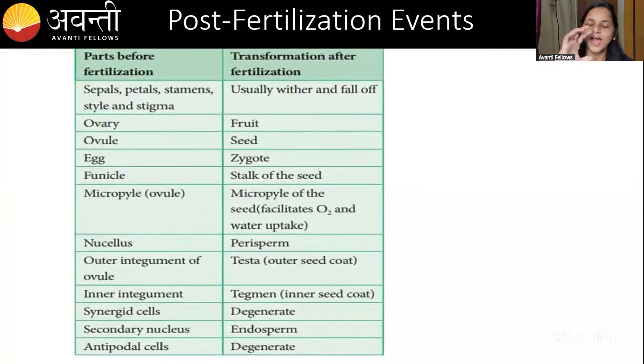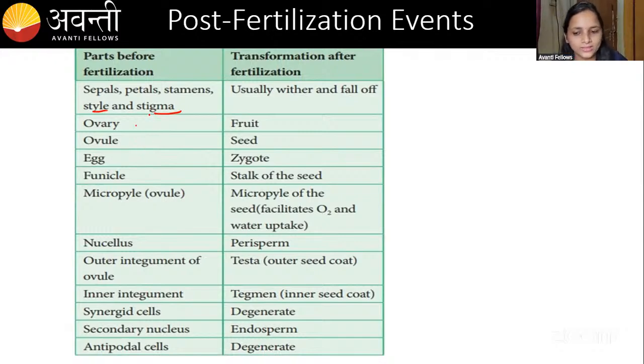Fine. After the fertilization, what is happening to the flower parts actually? Let us see now here, okay? I want you to remember these points, guys. This is very, very important. Don't mug up anything in biology. Just understand. See here. After the fertilization, the other floral parts, the sepals, petals, stamen, style, stigma, all of those are going to fall off from the flower, and you can see only the ovary and ovule.